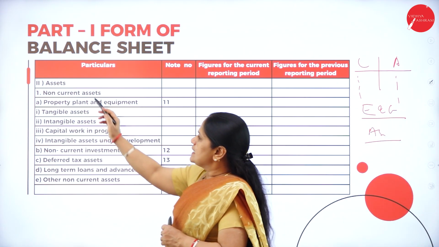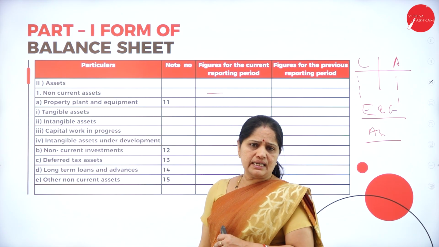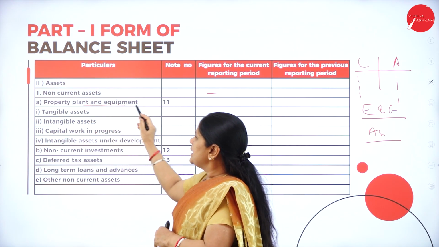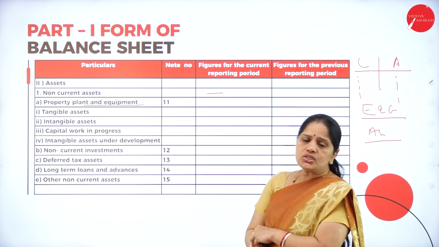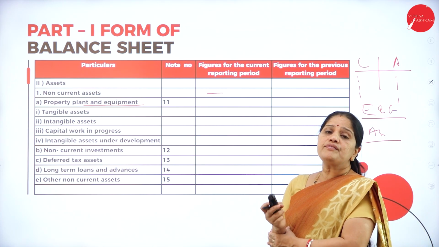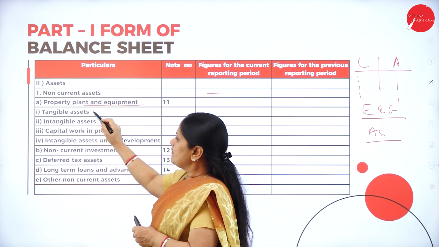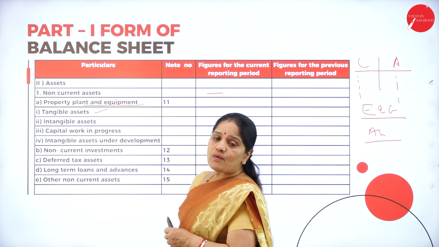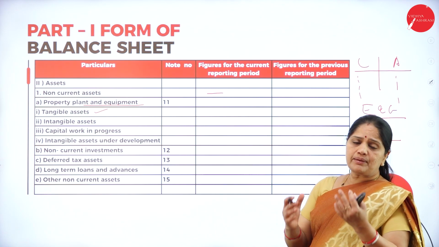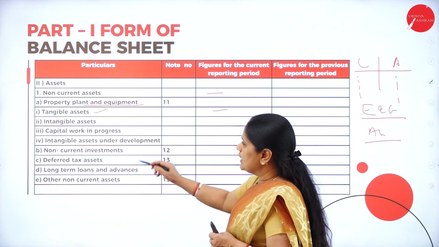Now, under the assets column, we have the first one as the non-current assets. Under the non-current assets, we have the property, plant and equipment. Non-current assets, in other words, are called fixed assets. Under the fixed assets, we have tangible assets. Now, what are tangible assets? Tangible assets are those assets which can be touched and felt. So, tangible assets, we will write here.